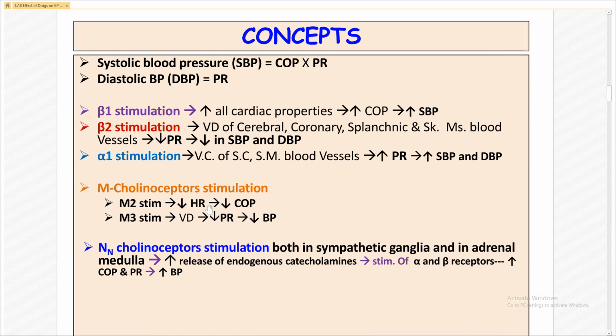So amongst the cholinergic receptor, only nicotinic receptor is responsible for the increase in the blood pressure, and it happens via sympathetic ganglia and adrenal medulla.